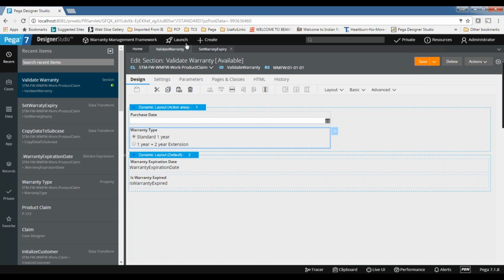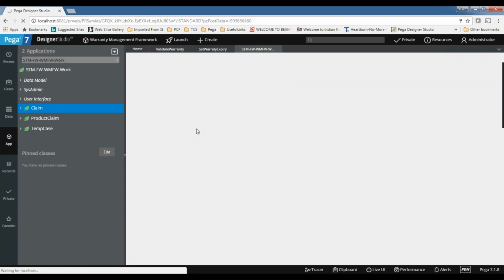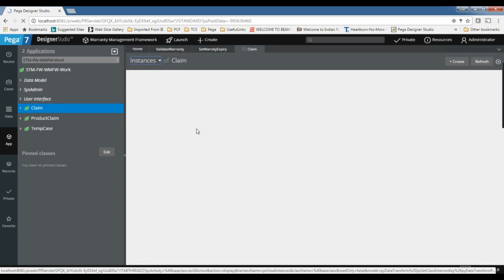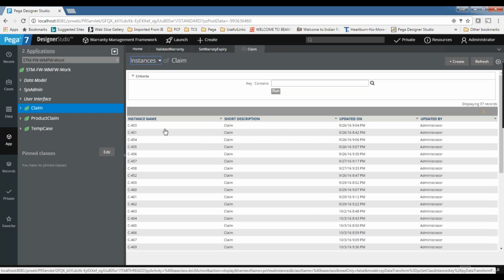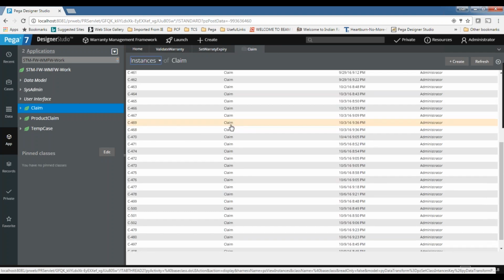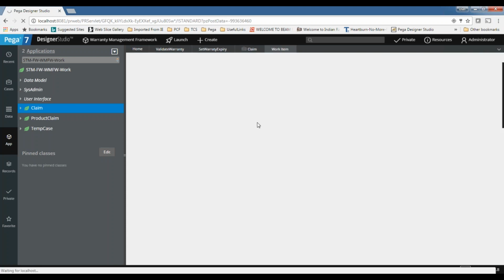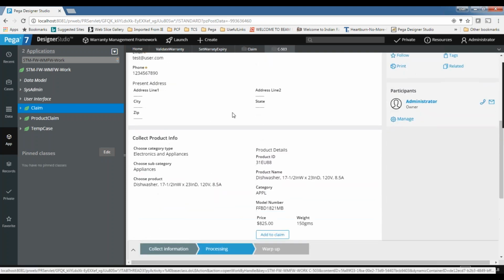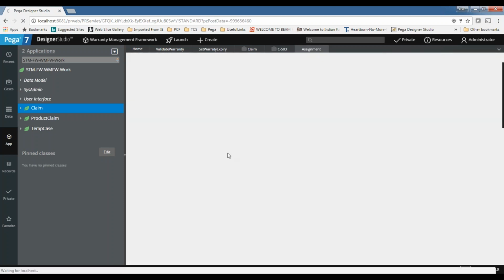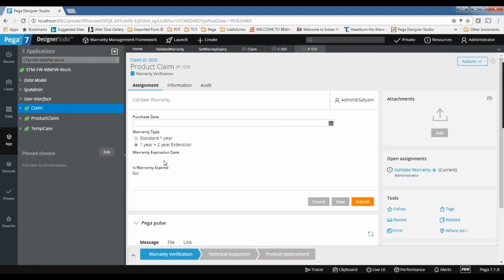Now let's go to create one more case, or else let me open the existing case only. I want to set this only when there is no value.